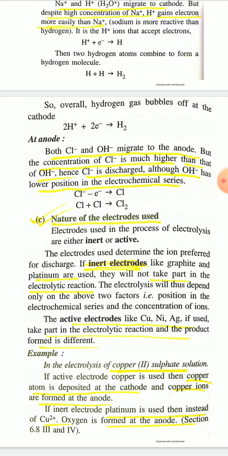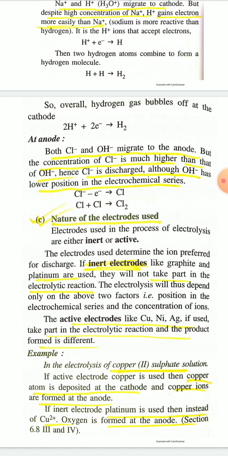Although OH- has lower position in the electrochemical series, between OH- and Cl-, as the concentration of Cl- is much higher, Cl- will be discharged at anode.